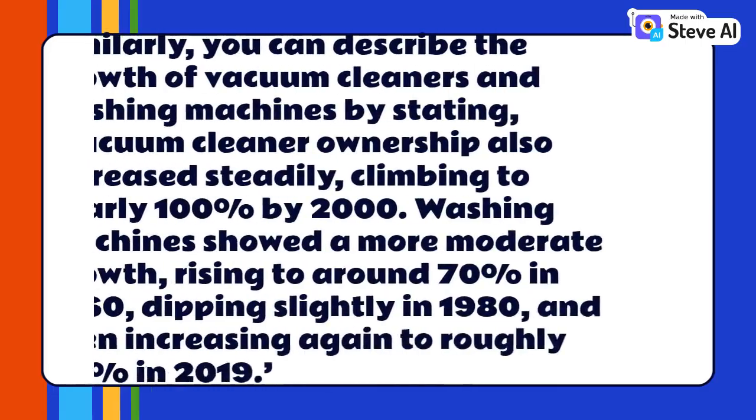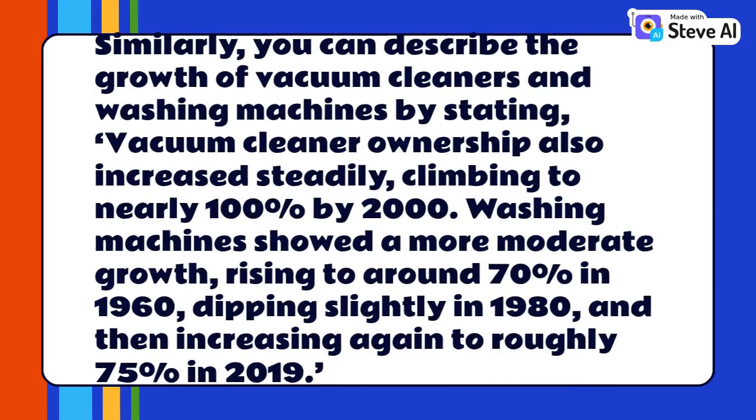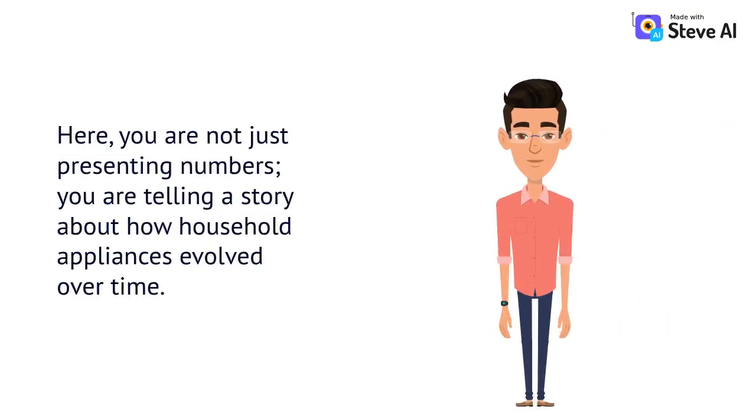Similarly, you can describe the growth of vacuum cleaners and washing machines by stating, "Vacuum cleaner ownership also increased steadily, climbing to nearly 100% by 2000. Washing machines showed a more moderate growth, rising to around 70% in 1960, dipping slightly in 1980, and then increasing again to roughly 75% in 2019." Here, you are not just presenting numbers, you are telling a story about how household appliances evolved over time.